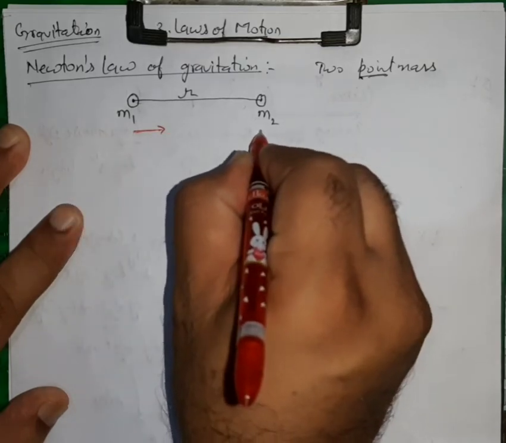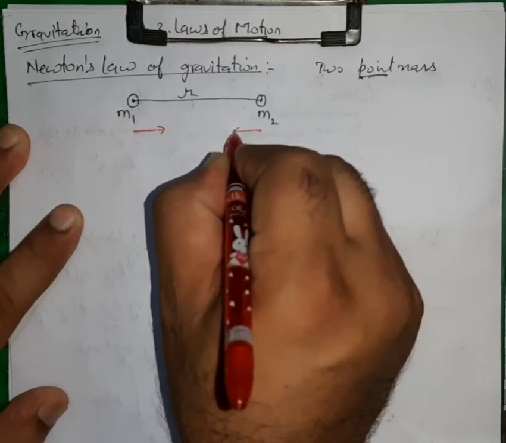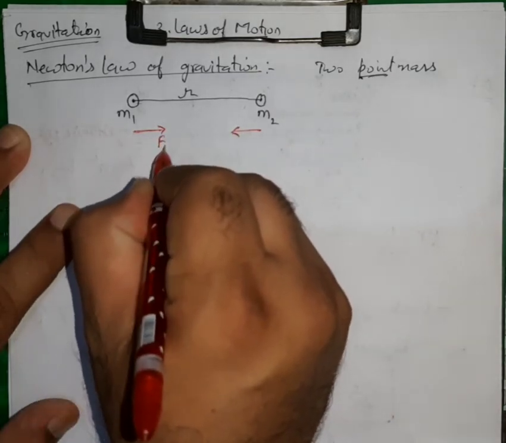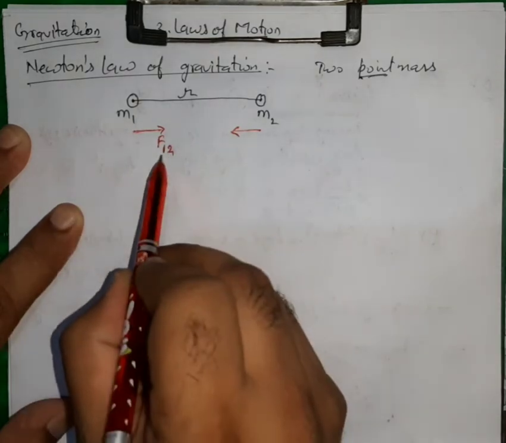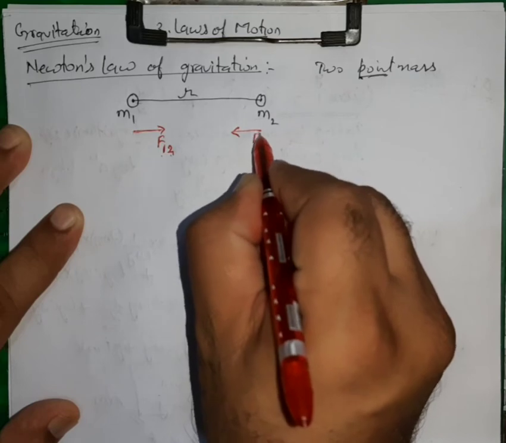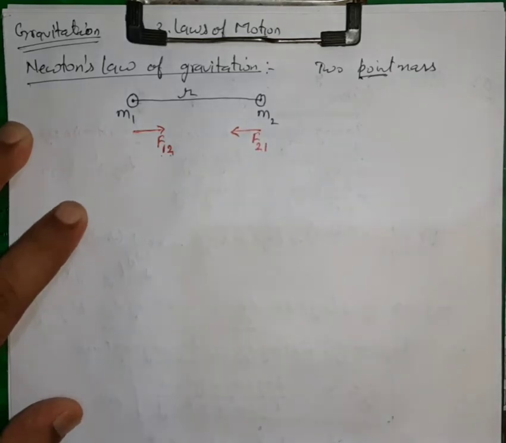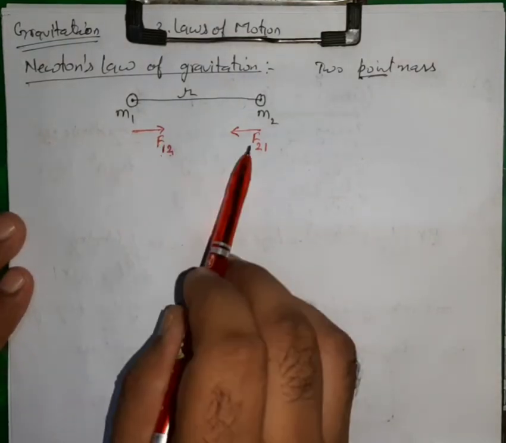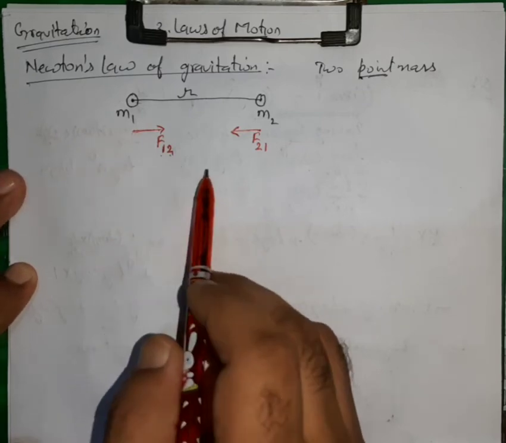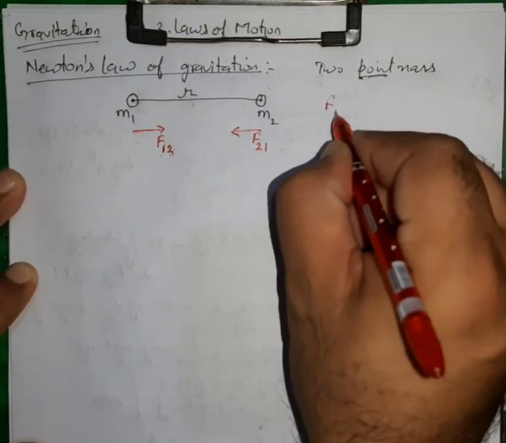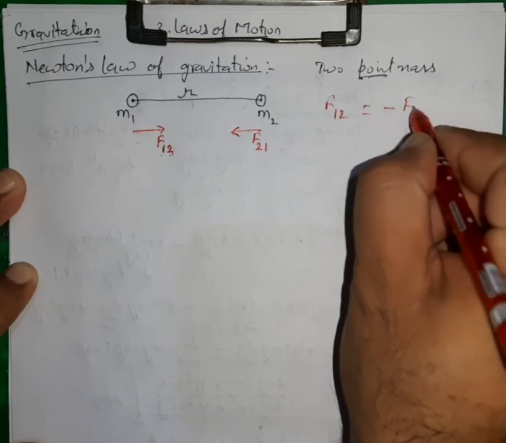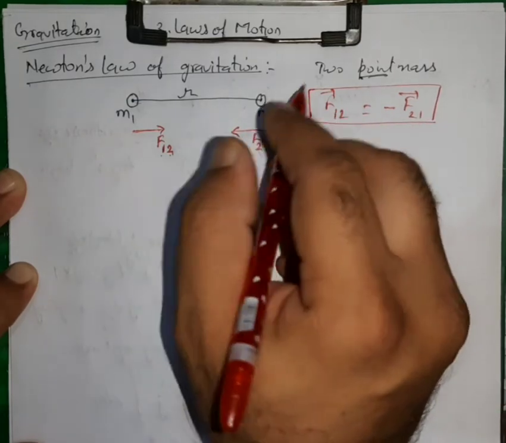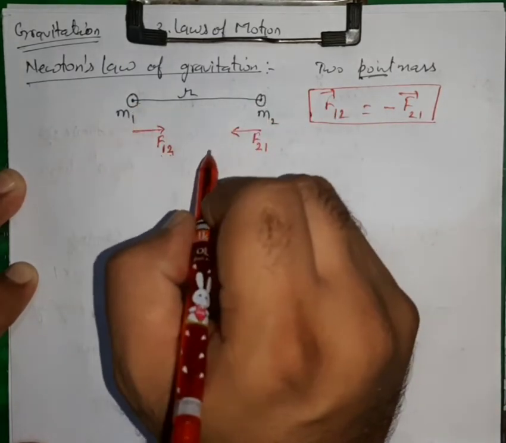These are written as force on 1 due to 2, or force on 1 by 2, and force on 2 by 1. Look at the direction of both these forces. They are equal in magnitude but different in direction. So we can also say that F12 is equal to minus F21. And please remember that this force of attraction is always along the line joining the centers of the two masses.